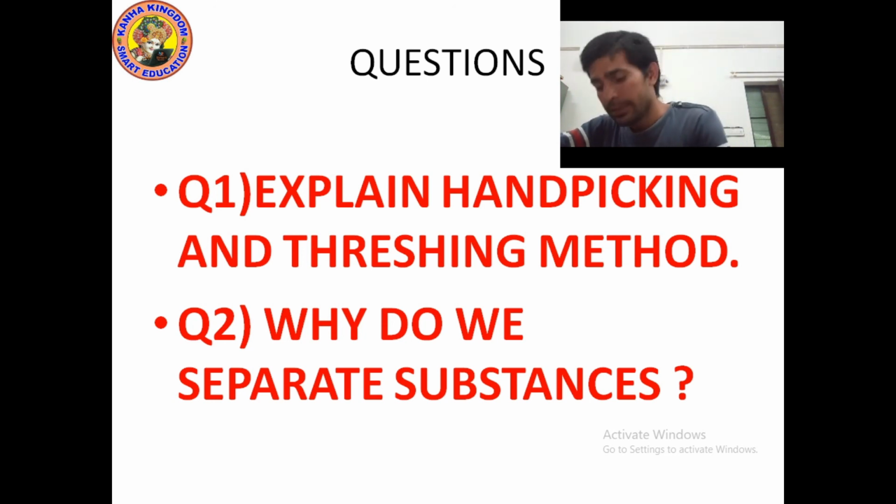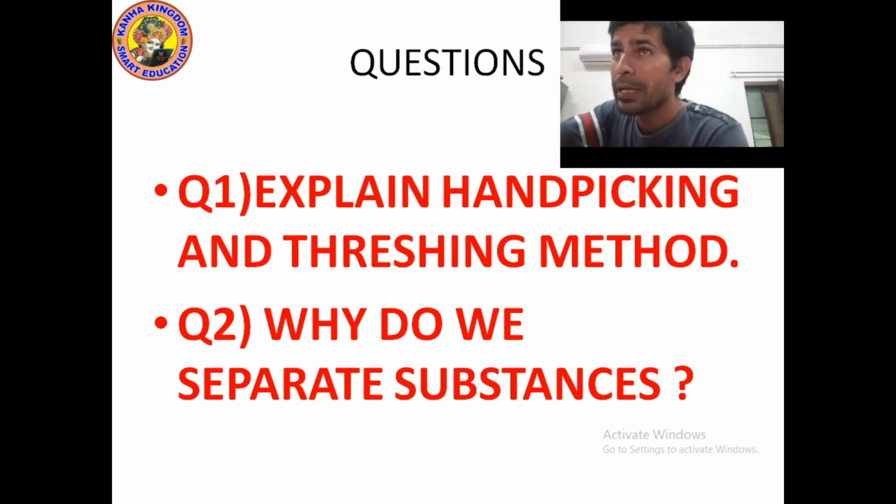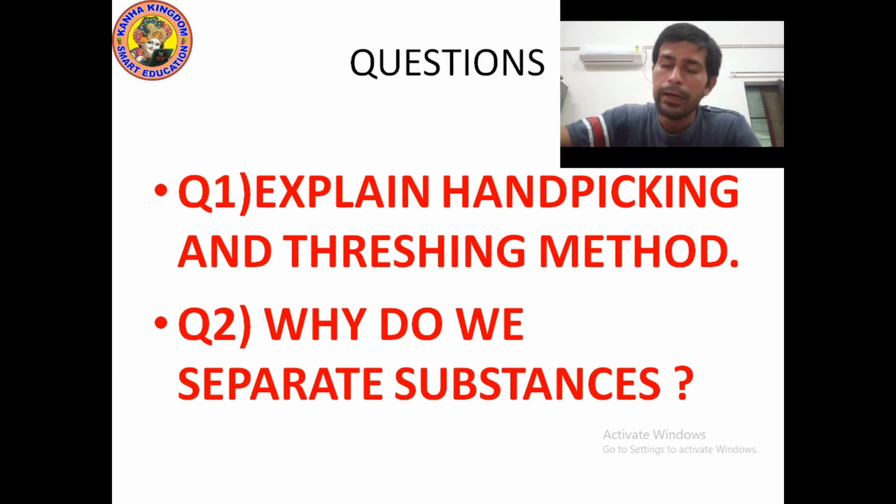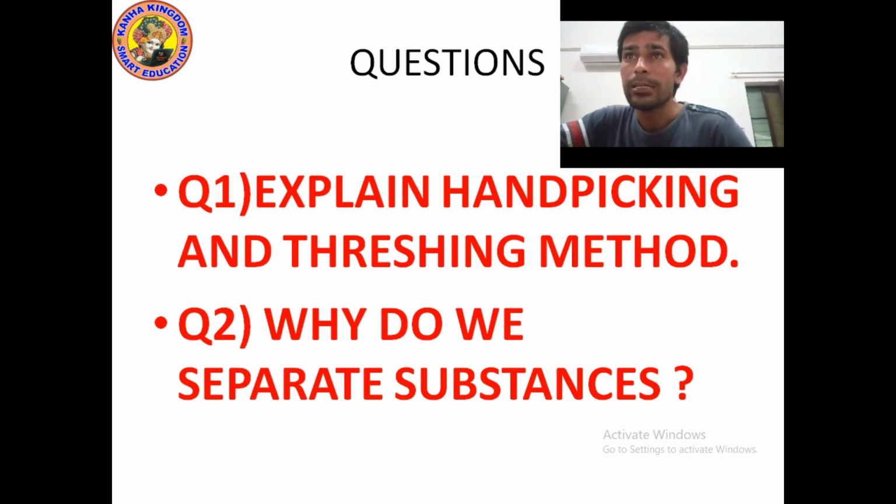Hand picking. What is hand picking? Hand picking is the simplest method of separation of substances. This method is used only when unwanted material is in a small quantity. Moreover, the shape, size or color of unwanted material is different from that of useful material.